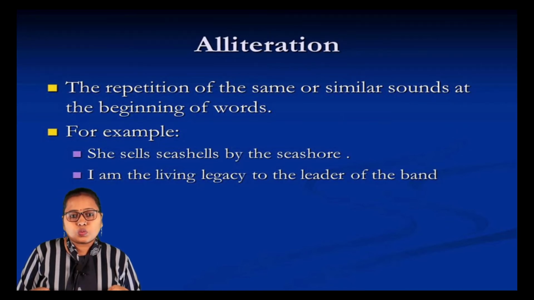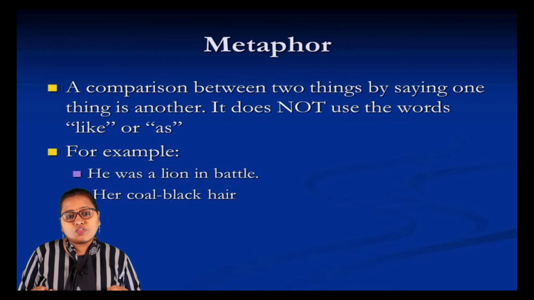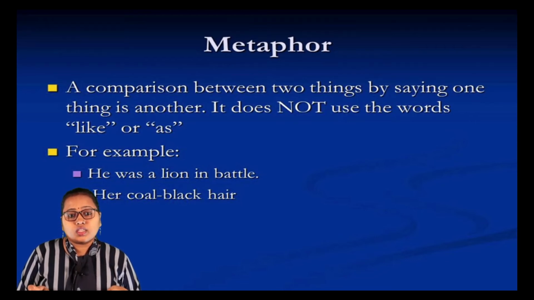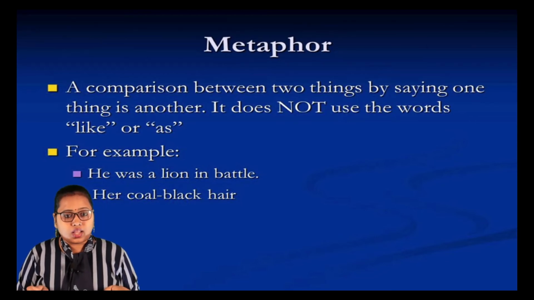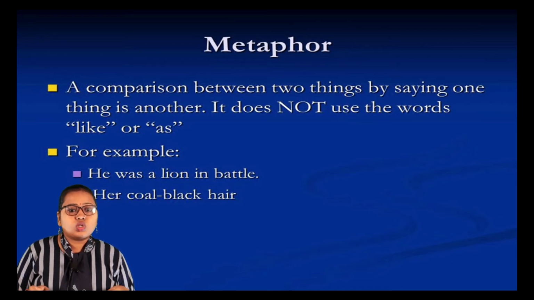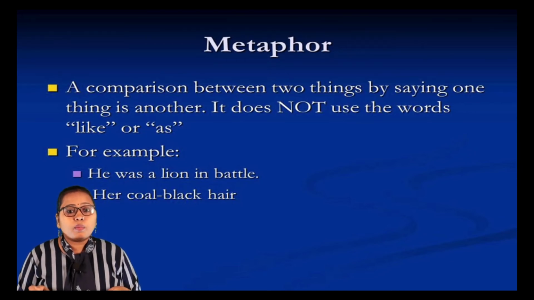Our next figure of speech is metaphor. Now metaphor is a comparison, or we can say it is an indirect comparison between two things by saying one thing is another, and also it does not use the words like or as. Here comparison is made, like he was a lion in battle. Now he is compared with the lion. Here the comparison is between a person and a lion, but the comparison is not direct, it is an indirect comparison.